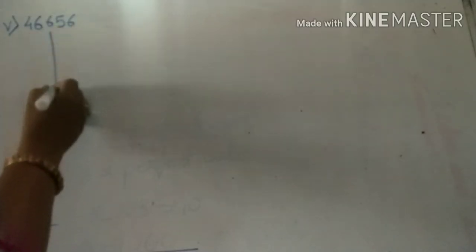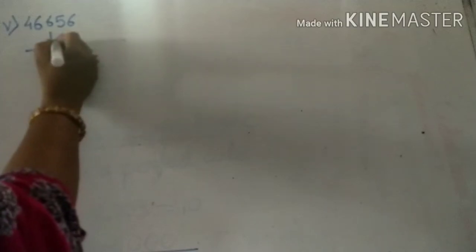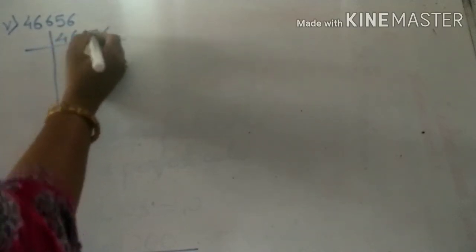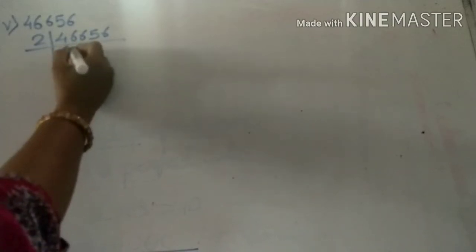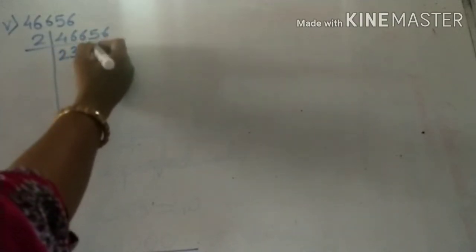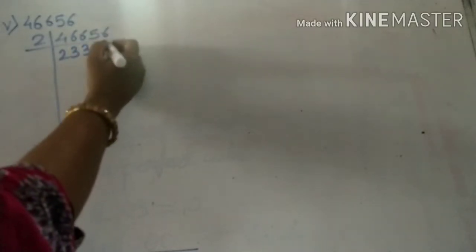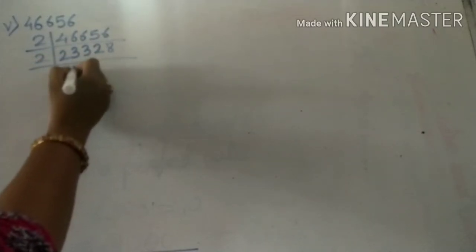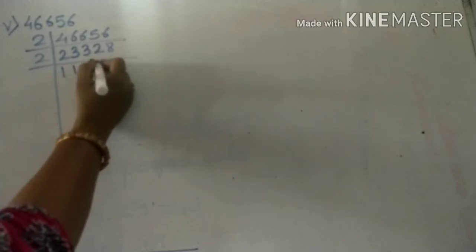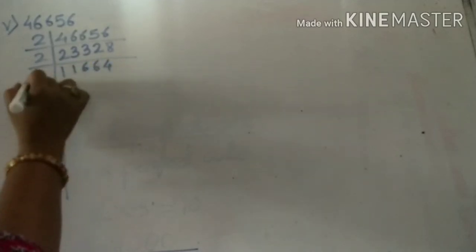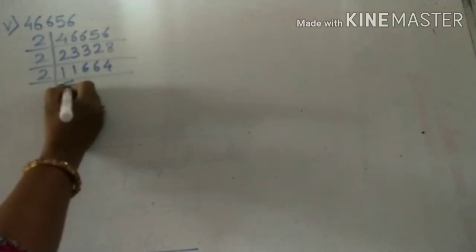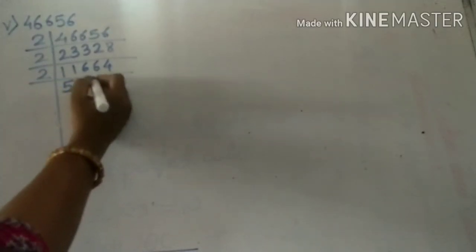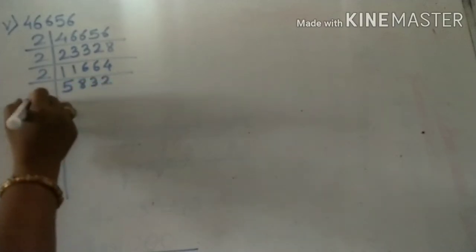Fifth one, 46,656. We'll find factors of this number. 4 6 6 5 6. 2 2s are 4. 2 3s are 6. 2 3s are 6. 2 2s are 4. 2 8s are 16. 2 1s are 2. 2 1s are 2. 2 6s are 12. 2 6s are 12. 2 4s are 8. 2 5s are 10. 2 8s are 16. 2 3s are 6. 2 2s are 4.